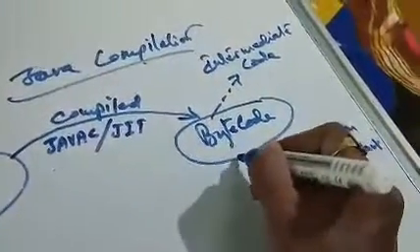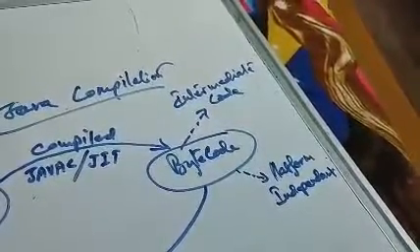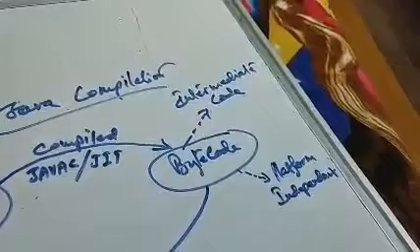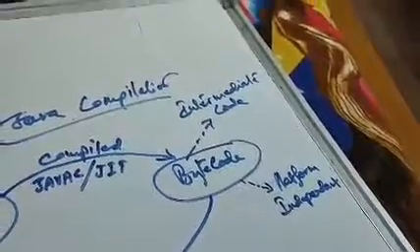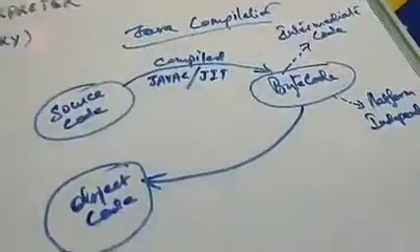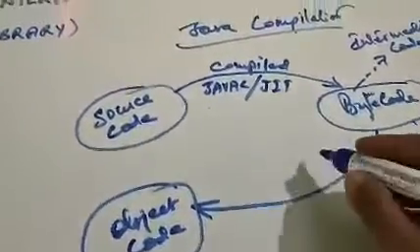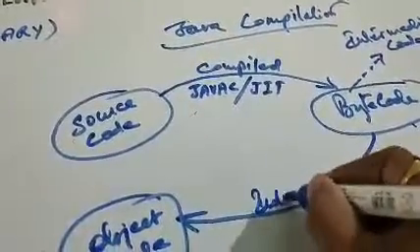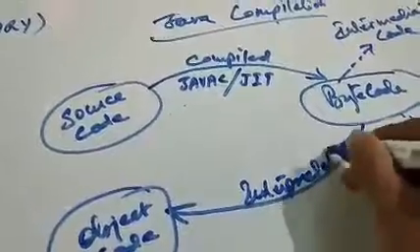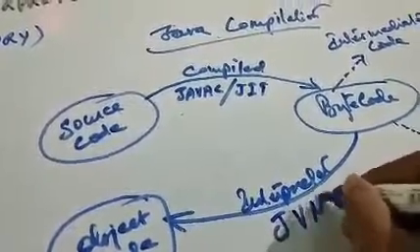Now this bytecode is further converted into what is called object code, that is machine code, machine instruction, binary numbers. Okay, so here it happens in the presence of the Java interpreter known as Java virtual machine.